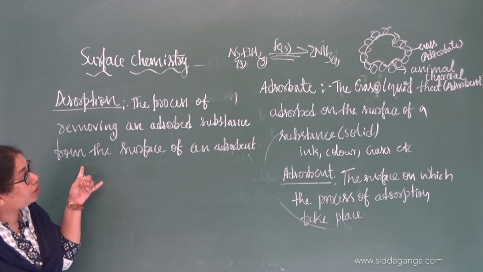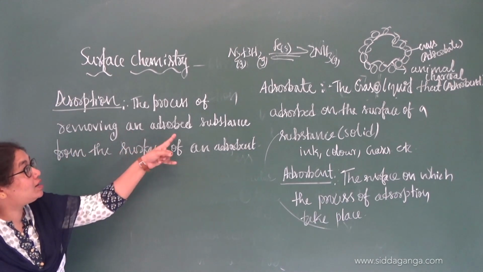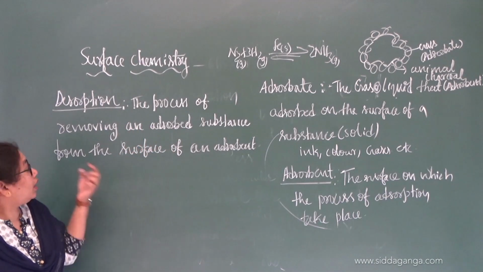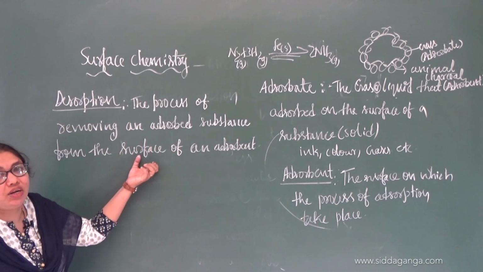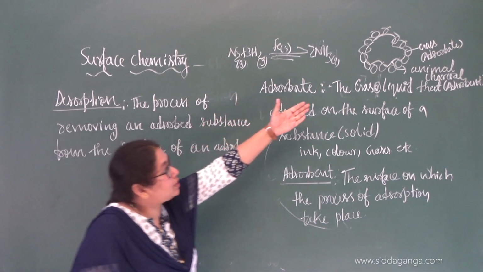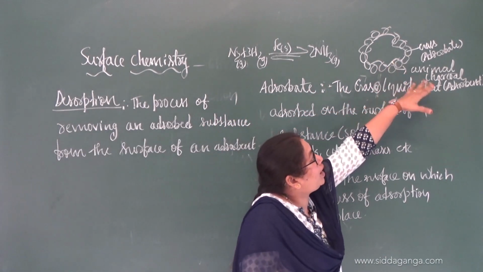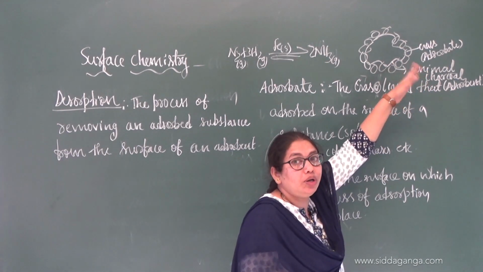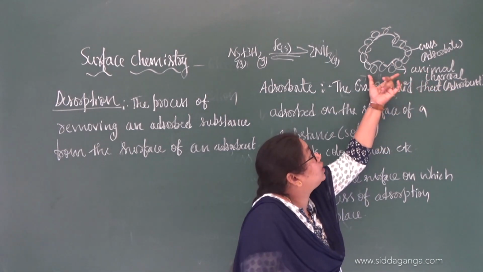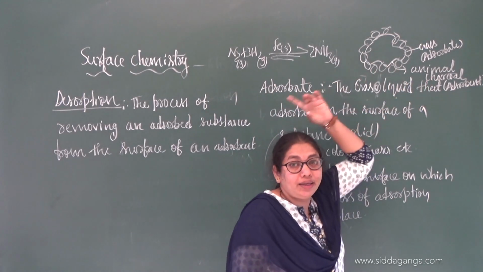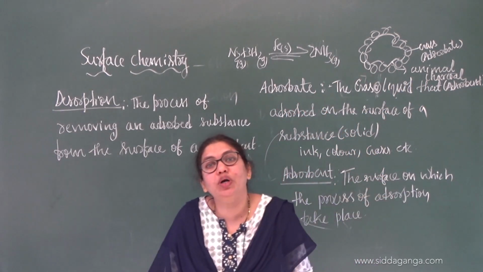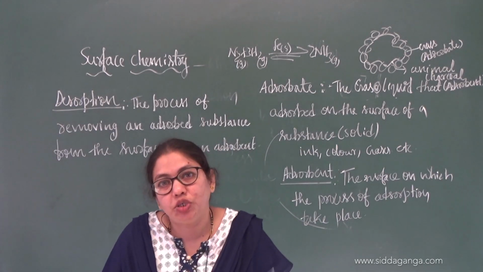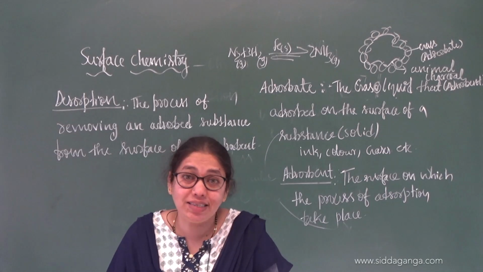But what you are doing here is removing an adsorbed substance. The substance is already adsorbed, and you are removing it from the surface of that adsorbent. In the case of the gaseous mixture and animal charcoal, by changing the pressure you remove the gases from the surface of the animal charcoal. And in decolorization of sugar, you have to remove the color from the charcoal. So in some cases this is required.